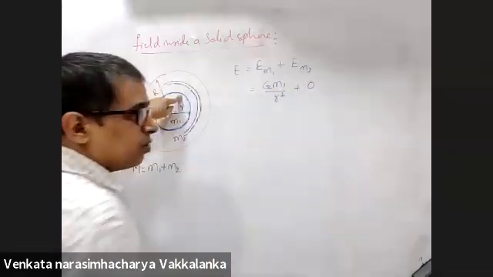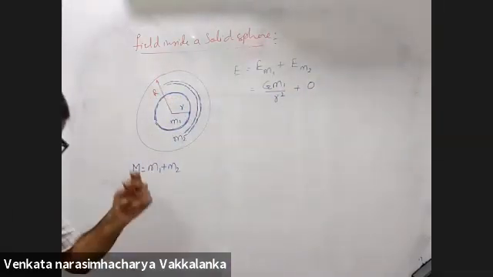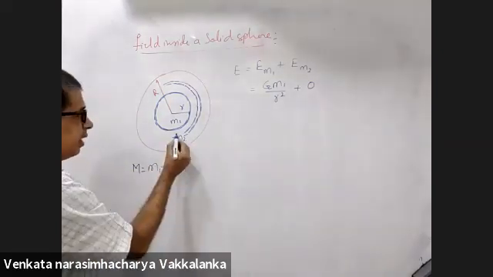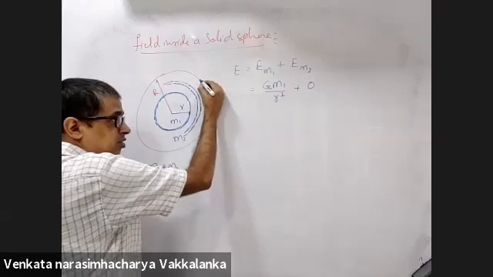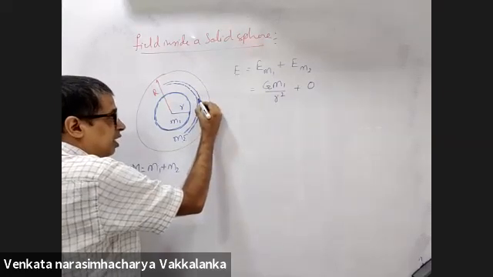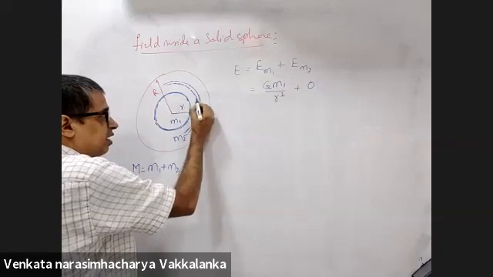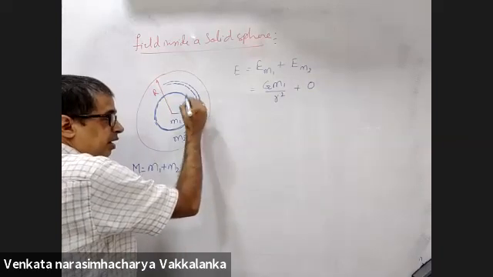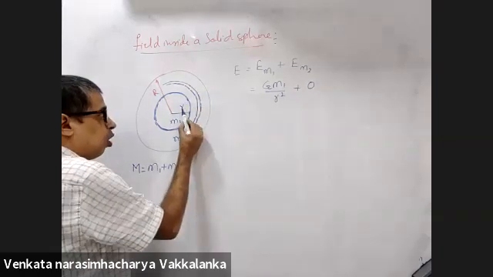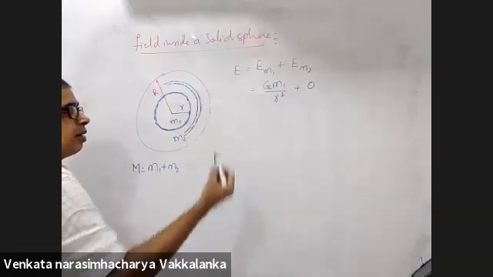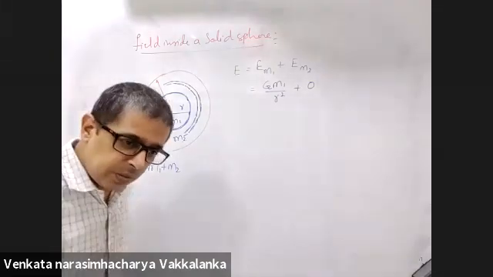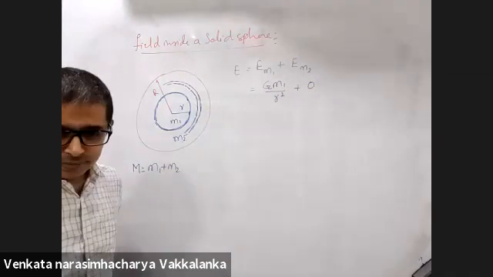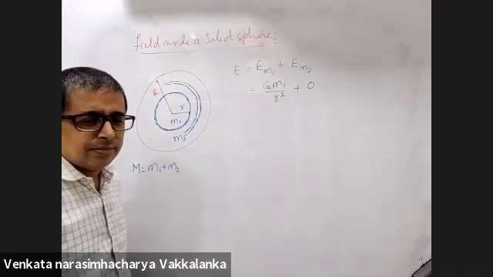Adding all the zeros, I'll get a zero. Each shell will give me a zero field everywhere inside. Add the zeros due to all the shells from small r to capital R. All zeros put together, will I get a zero? Yes, sir.